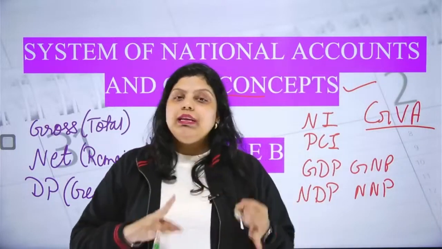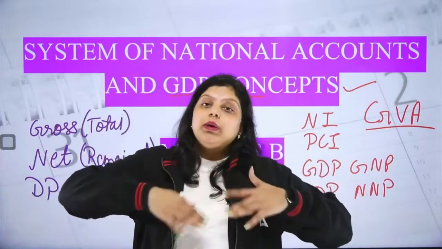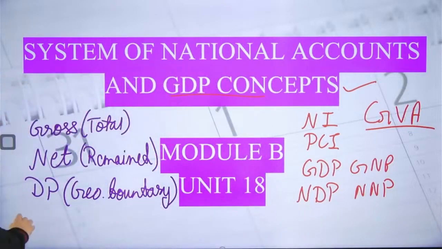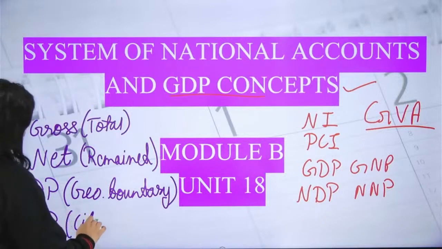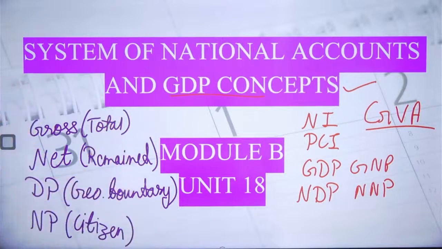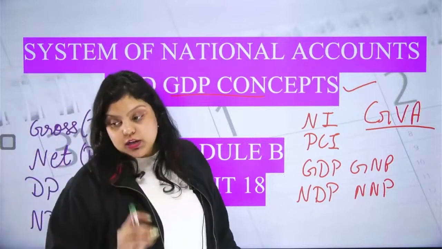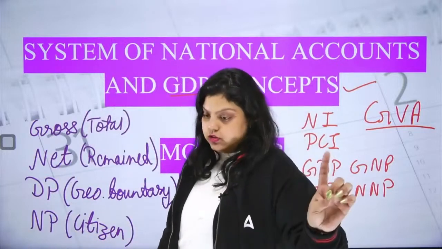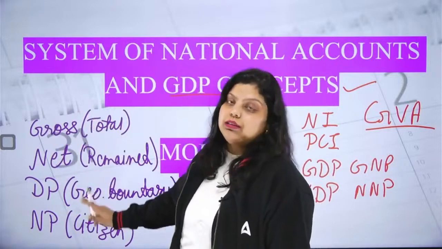It can be an Indian company, it can be a foreign company, it can be an Indian, it can be a foreigner, but it has to be produced within the geographical boundary of a country. That's the condition. Now, apart from that, we have national product. What is national product? The production that has to be done by the citizen. Doesn't matter where the citizen is. But if the production has been done by the citizen, it will be calculated as national product. Whether it is produced in India or in any other country, that's a national product. And if the product is produced within the geographical boundary of a country, that's a domestic product.